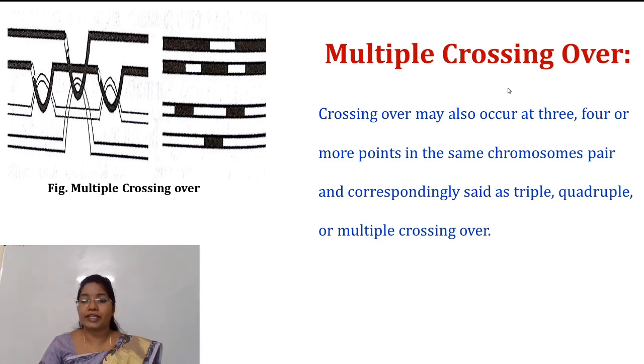Whenever there are 3 points, it is called triple, whenever there are 4, it is called quadruple, and whenever there are many points, it is called multiple crossing over. So this is the figure for multiple crossing over. Okay, so these are the 3 basic types of crossing over on the basis of chiasma formation.